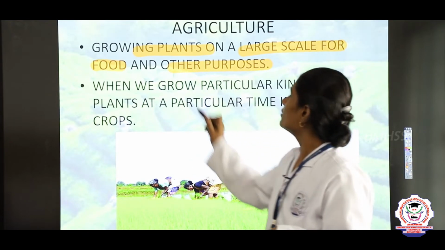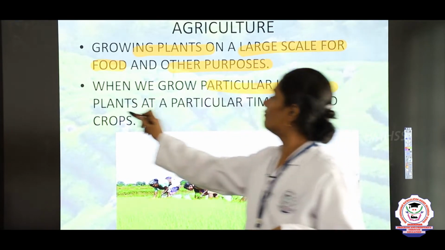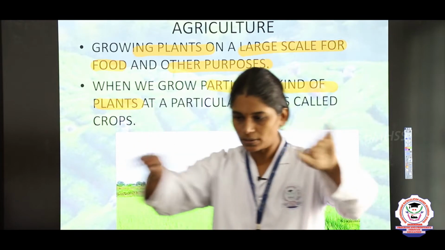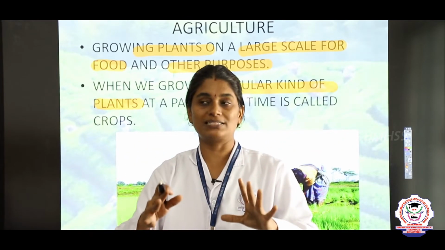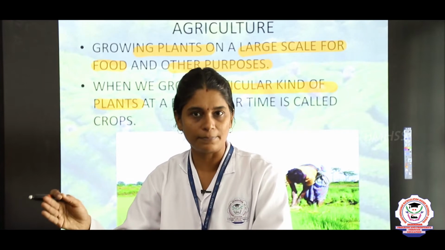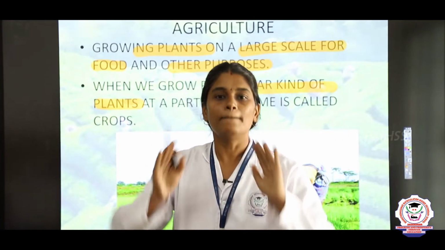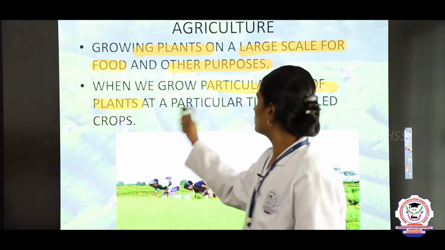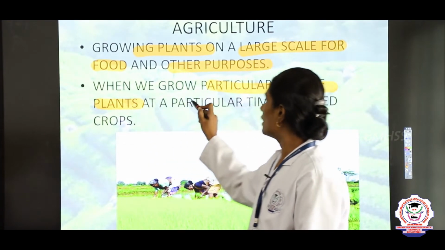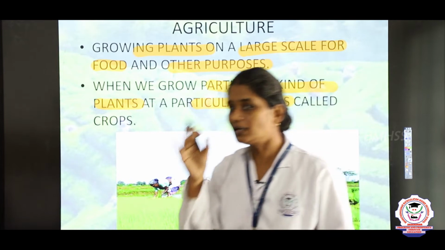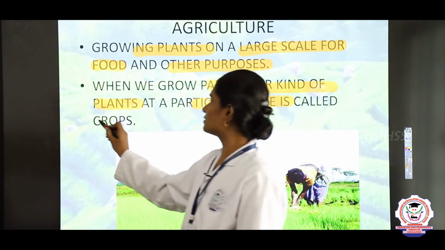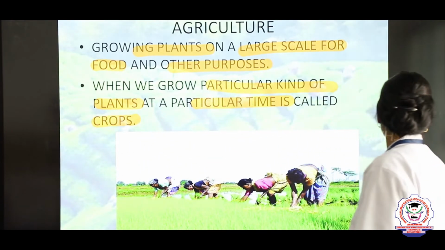Next, if we grow a particular kind of plants, for example only coconut plants or only jasmine plants, in a particular season, at a particular time, that is called crops.